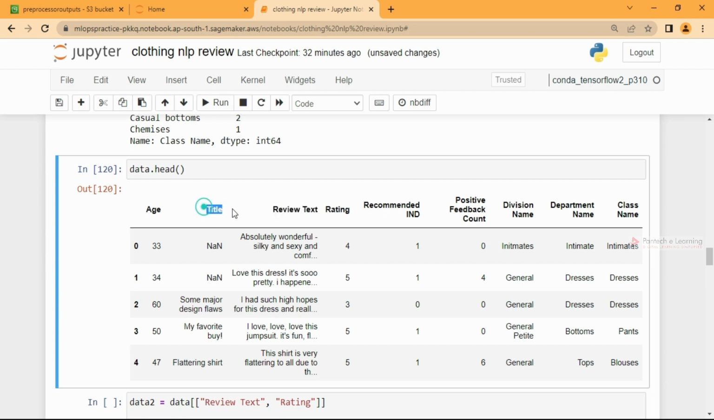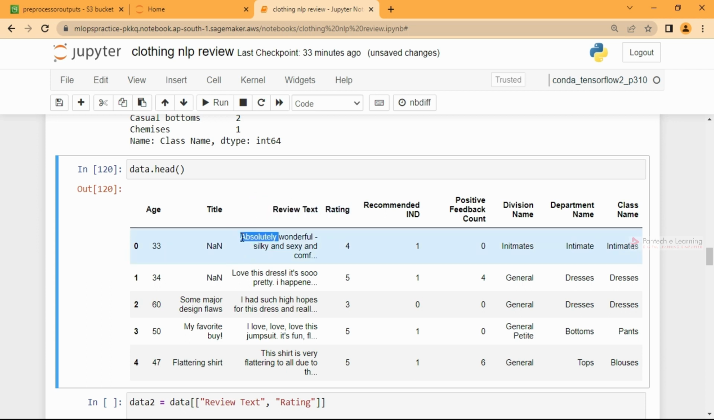In the title we have a lot of null values. Some may give a title for their review and some may not. So I'm going to consider the review text alone. This is my important thing. And we have the rating, which means this is the label and the review text is the feature. Since it's text, you can go with this column alone.